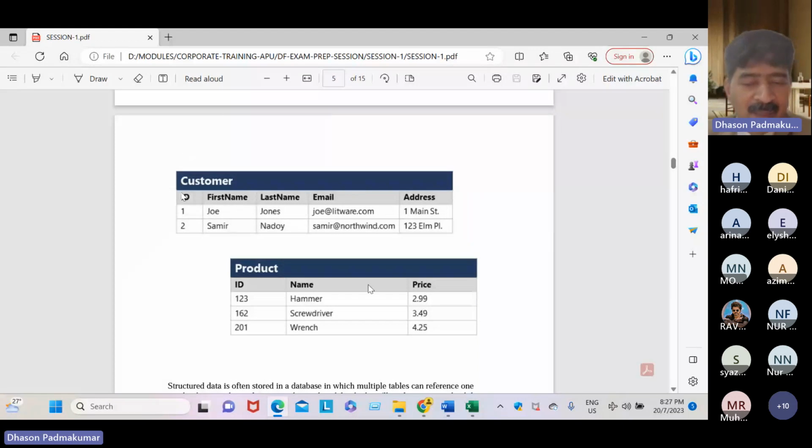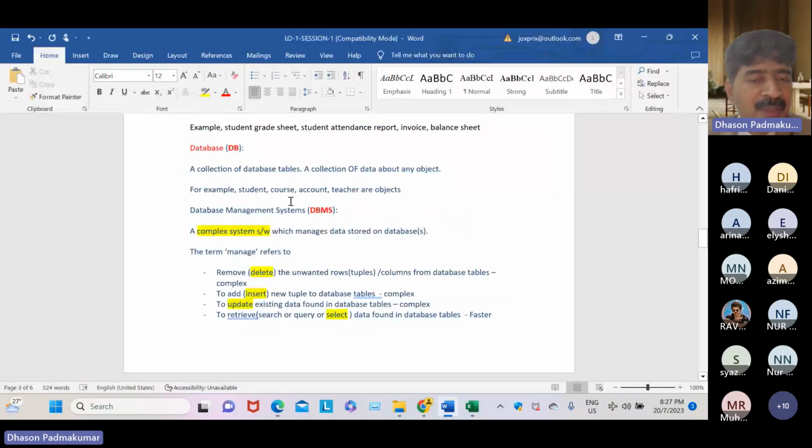So a collection of database tables. See the grammar, dear students, plural. And student, course, for example, or objects. A library is a database. Every library has a database. The library database may have a member table, book table, publisher table, borrow table, loan table, so many tables.